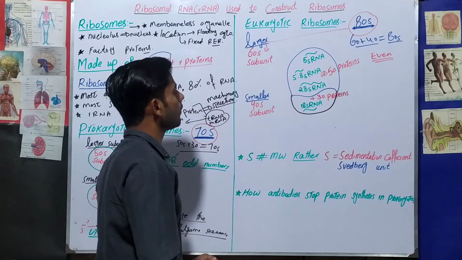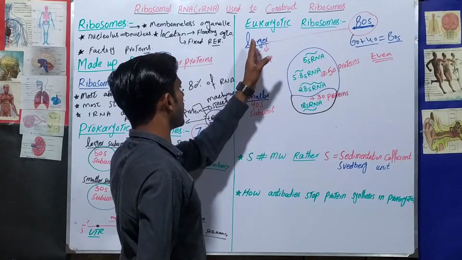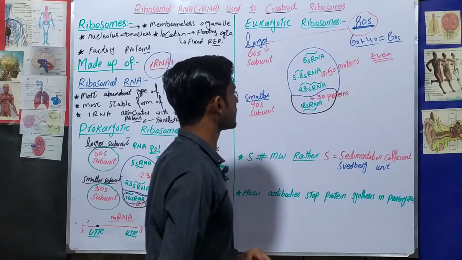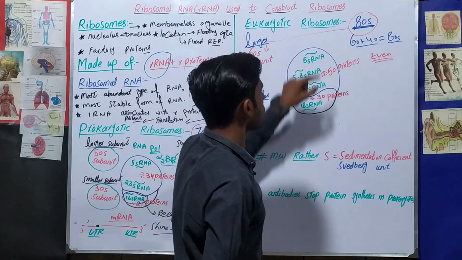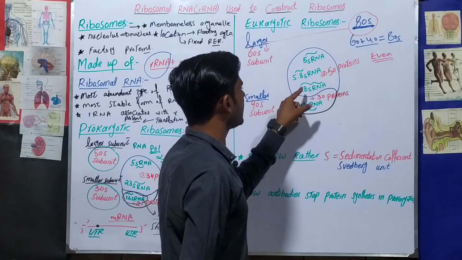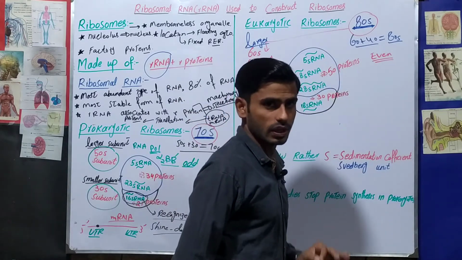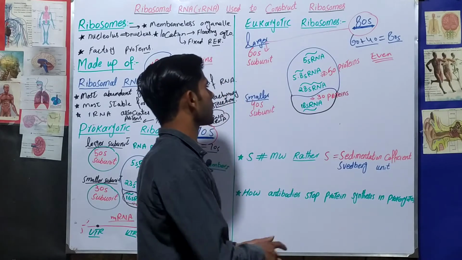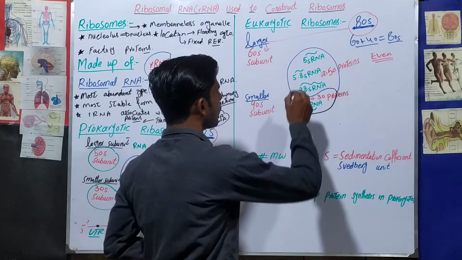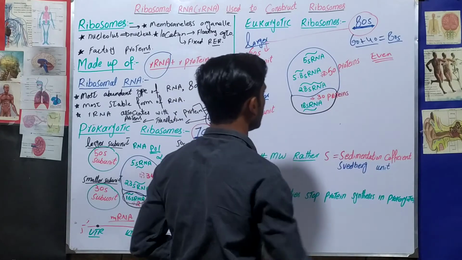Now we will move on and see that the 80s ribosome consists of two units, larger and smaller. The larger unit further consists of 5s ribosomal RNA, 5.8s ribosomal RNA, and 28s ribosomal RNA plus 50 proteins.